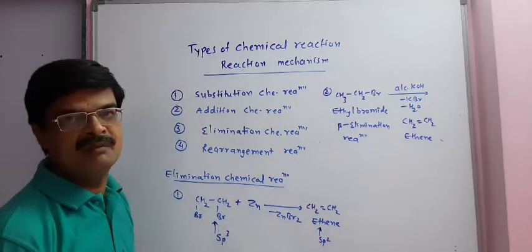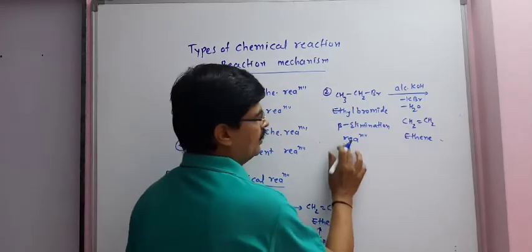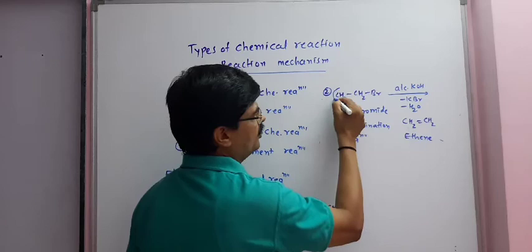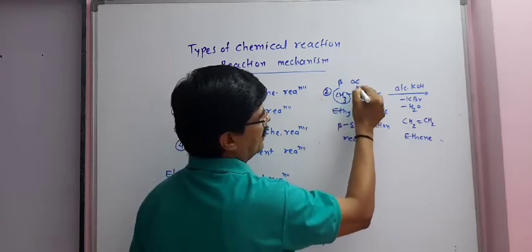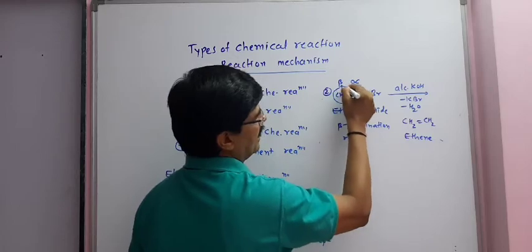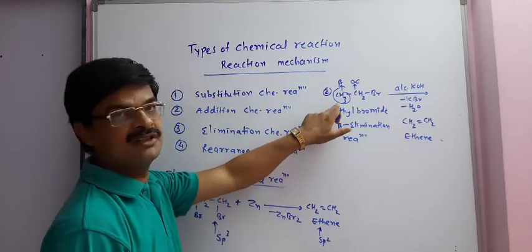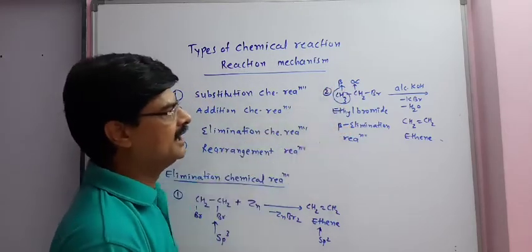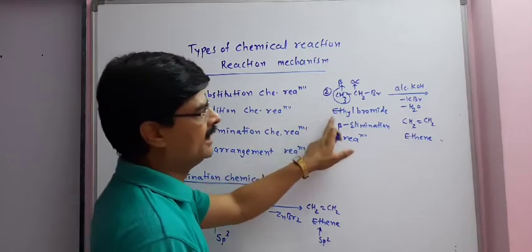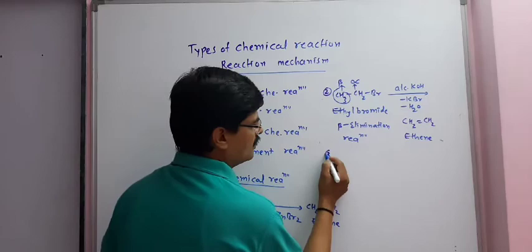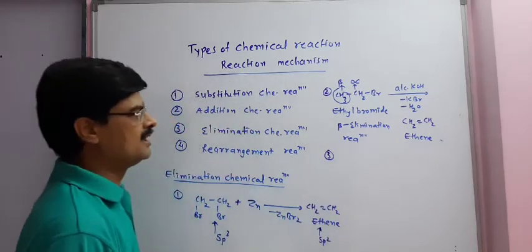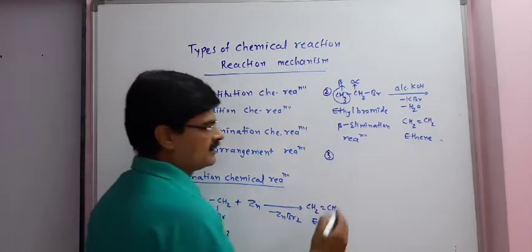What is beta elimination reaction? Because hydrogen is removed from beta position. This is alpha carbon and this is beta carbon. Hydrogen is removed from beta carbon. That is why this is also known as beta elimination reaction. Now one more example to understand elimination reaction.